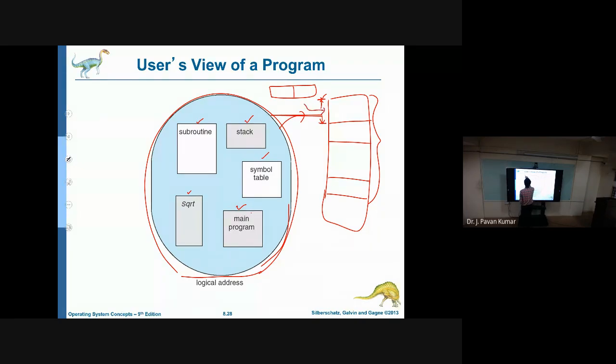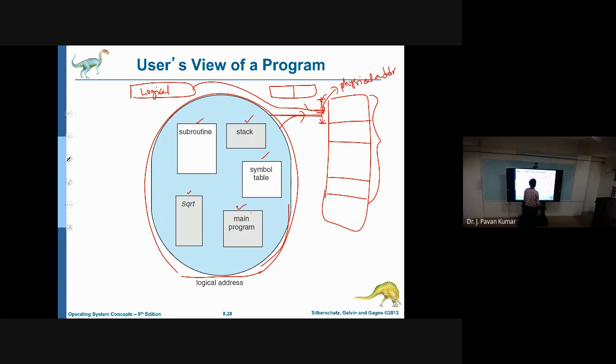Let us say we are given a logical address. From this logical address we have to get the actual physical address. The physical address can be called the absolute address as well. How can we get this absolute or physical address from the logical address? For this we use an address translation scheme.